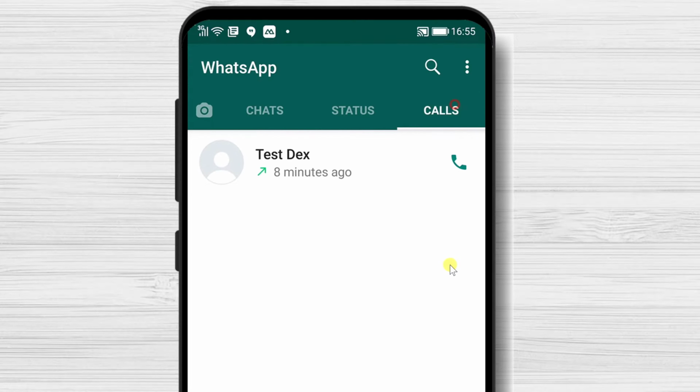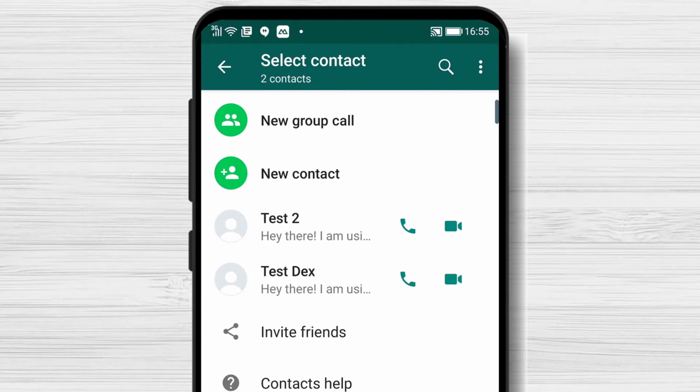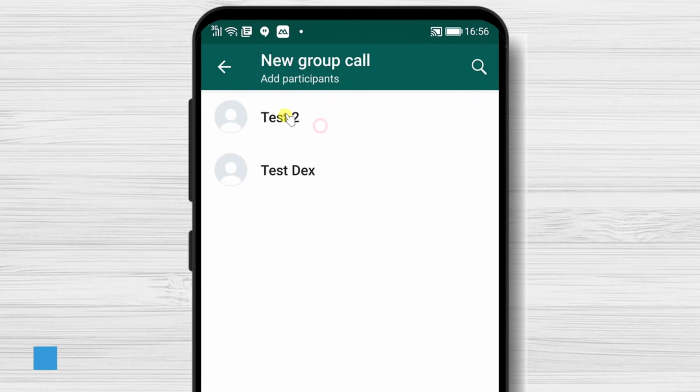Another way is to tap on the Calls tab from the top. If you have not started the conversation with that group of persons, tap on the Call button from the bottom. Here, tap on New Group Call.